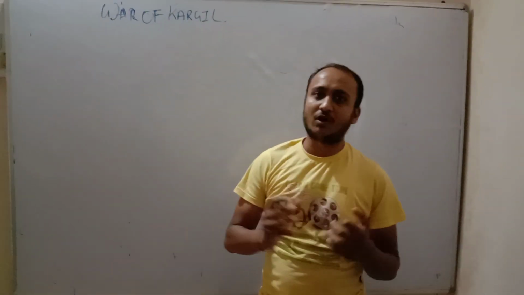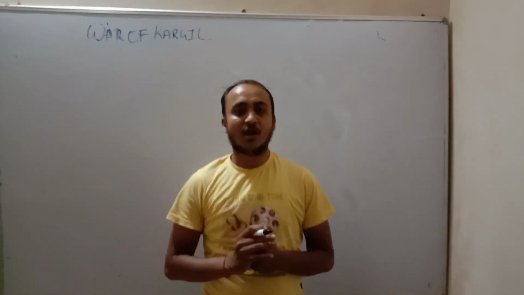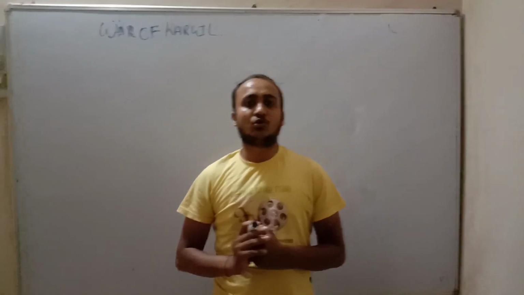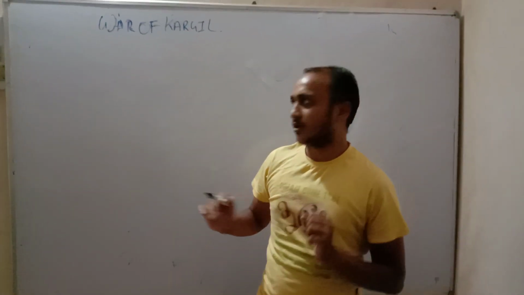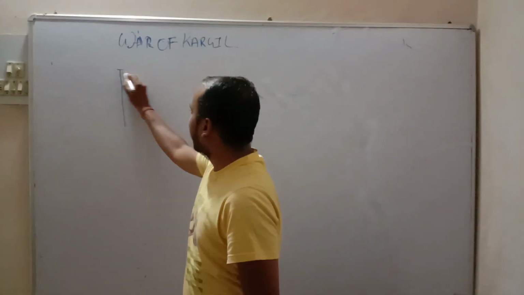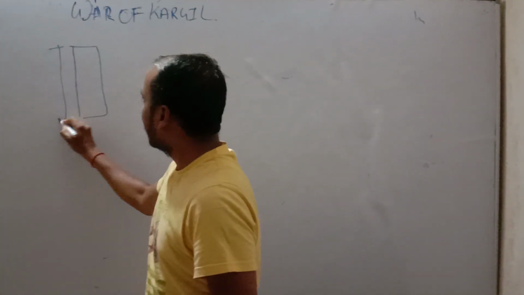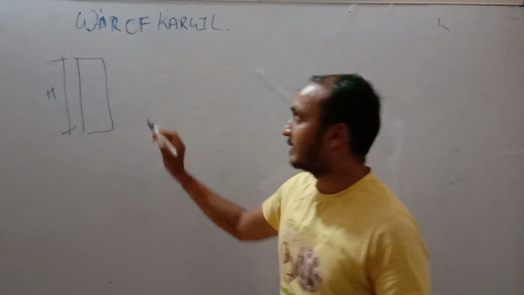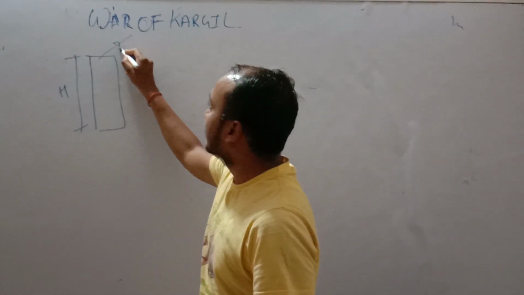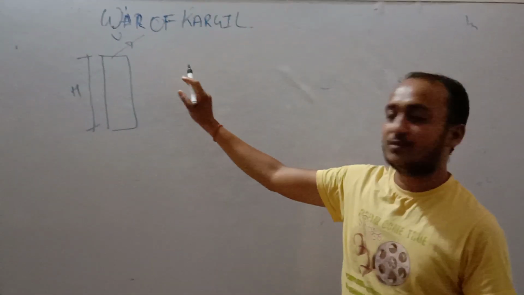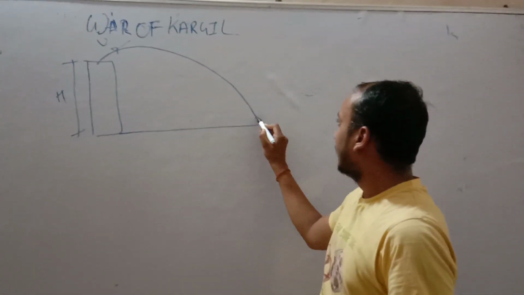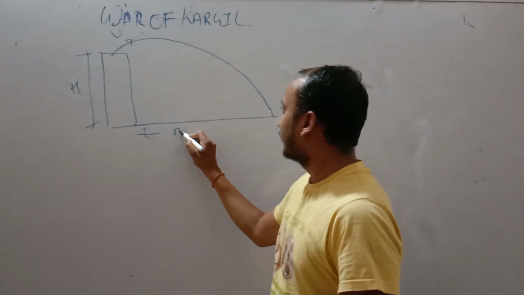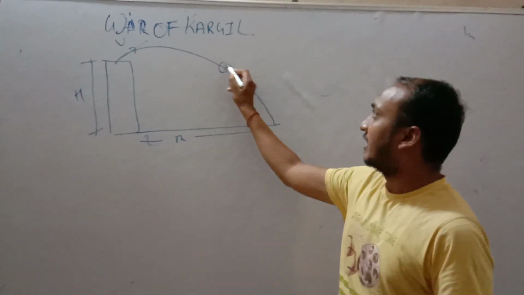To understand the War of Kargil, we must have a good understanding of maximum range from top to bottom. So we will first find the maximum range from top to bottom. So friends, let this be a building of height h, and we throw a projectile with speed u. We know that it will go like this. It is this range.